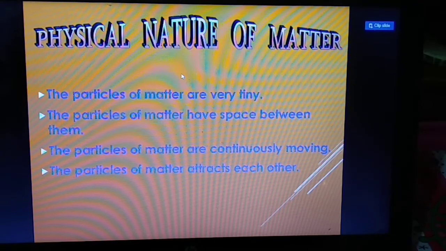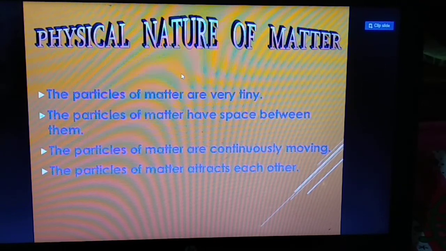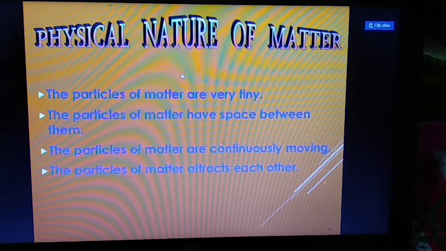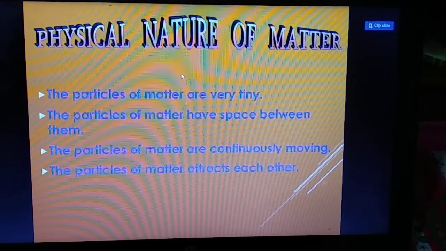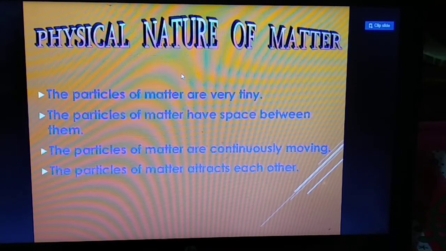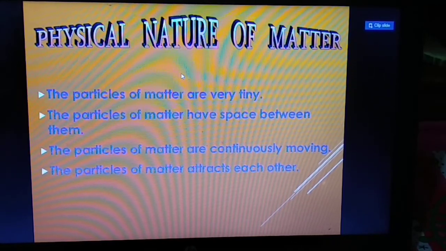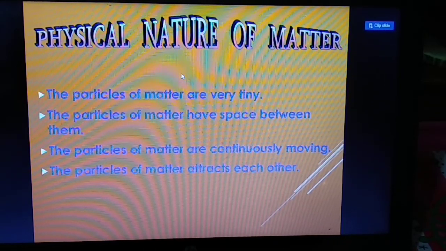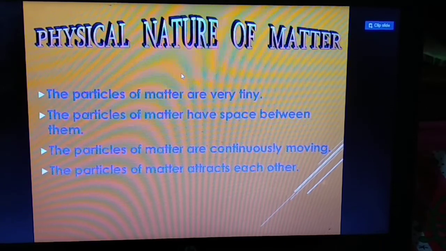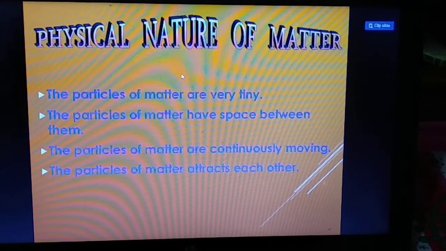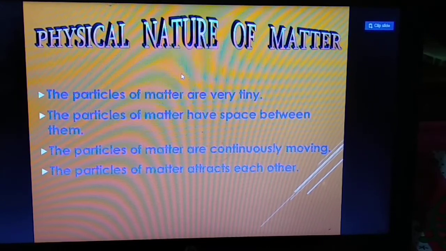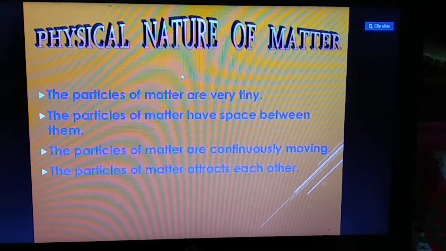Tell the physical nature of matter. Yes, you are absolutely right. The particles of matter are very small in size. They are continuously moving. They have attraction between them, and the particles have space between them. These are the physical nature of matter.